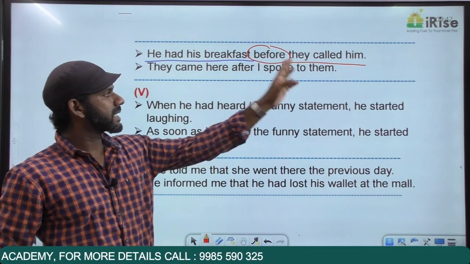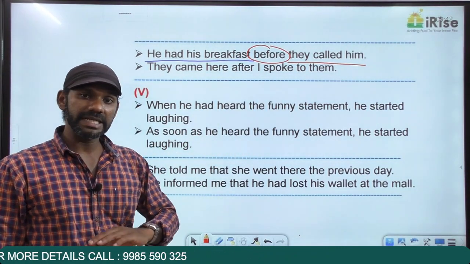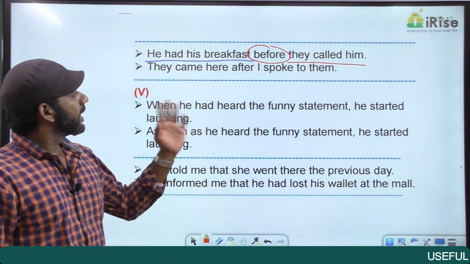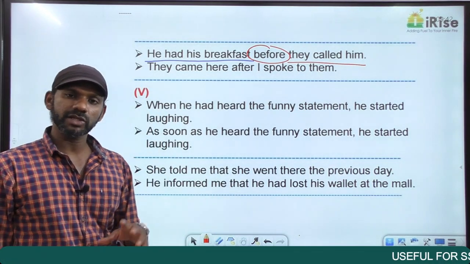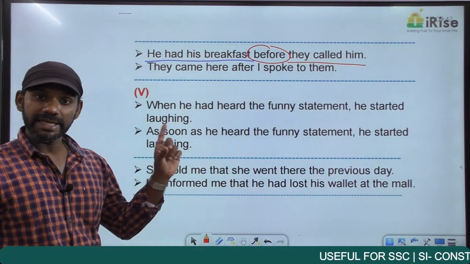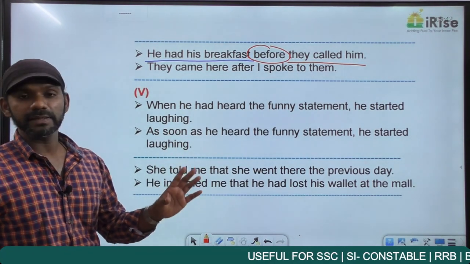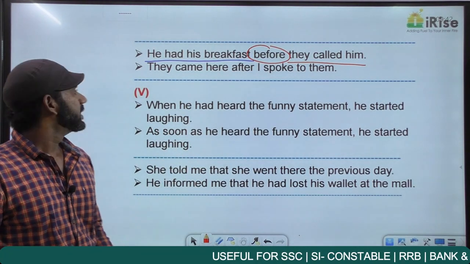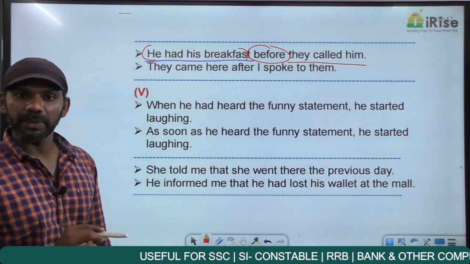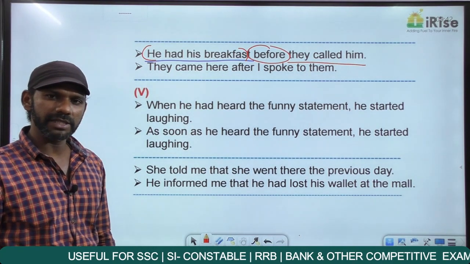So we have two actions in the past tense. Time difference is also there. So the action completed first must be in the past perfect tense. Understand the meaning. Which is the action completed first? He had his breakfast or they called him? He had his breakfast is the action completed first. Because he had his breakfast before they called him. So this is the action completed first. So this must be in the past perfect tense. He had his breakfast. Is it past perfect?